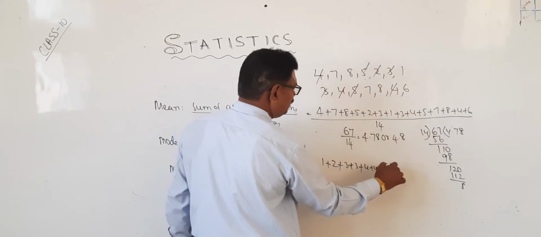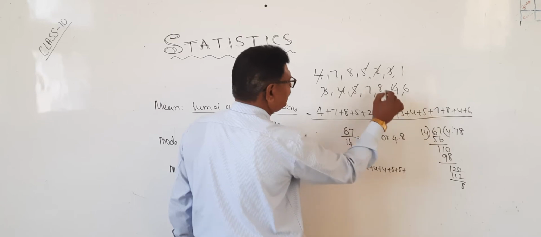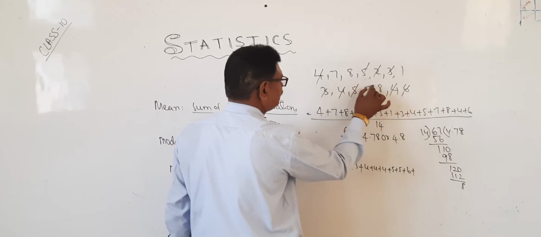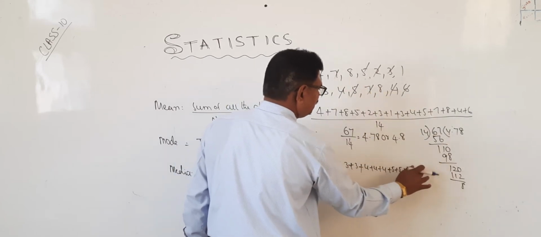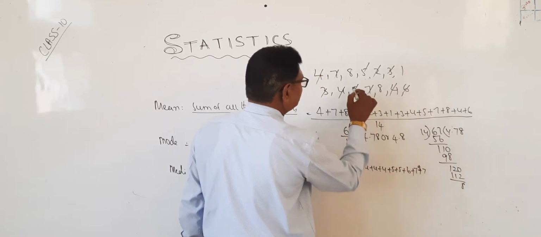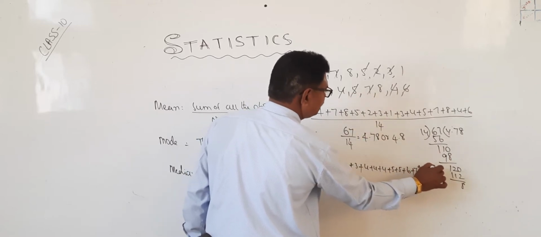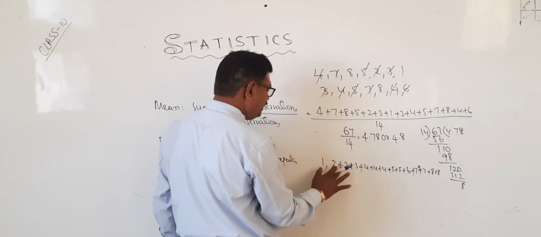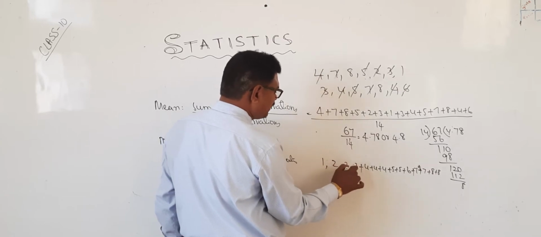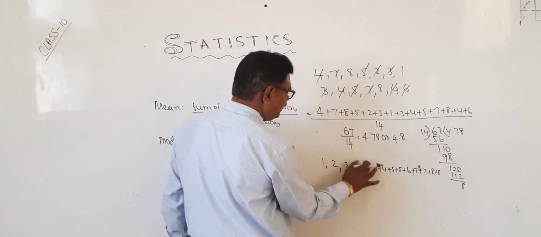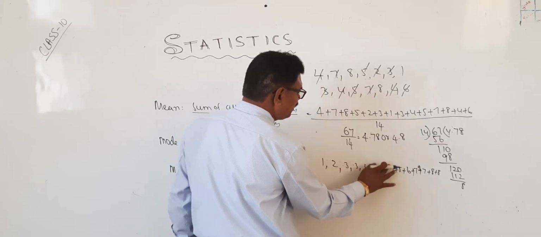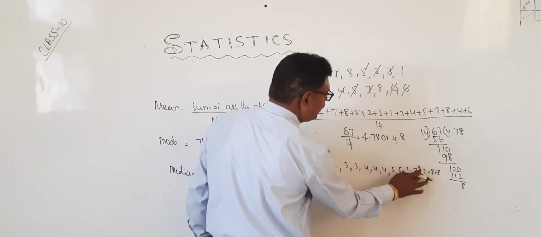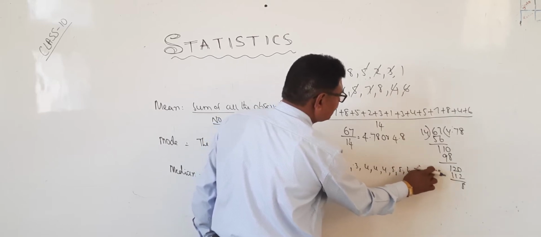Two. 6, only one time. 7, two times. 8, two times. Just with commas: 1, 2, 3, 3, 4, 4, 4, 5, 5, 6, 7, 7, 8, 8.